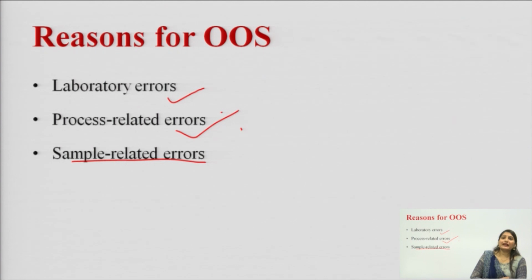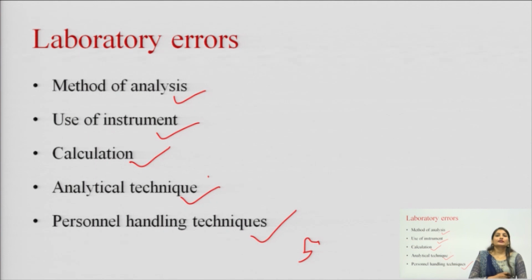The reasons behind the OOS may be laboratory errors, process related errors, or sample related errors. Laboratory errors include the improper method of analysis, the wrong selection of method of analysis, the improper use of instrument, mistakes in the calculation, improper analytical technique, or improper personnel handling techniques. It means the personnel working in the laboratory are inefficient or lack training.